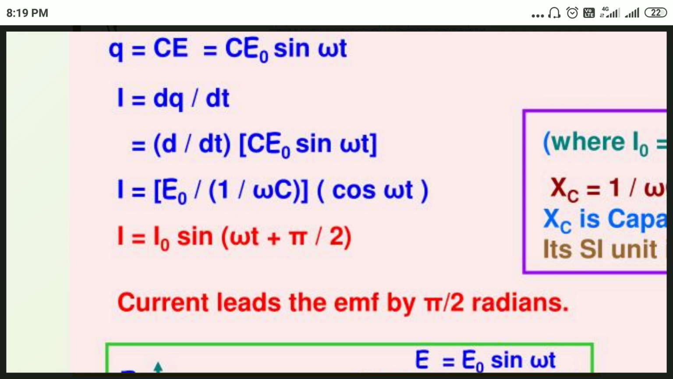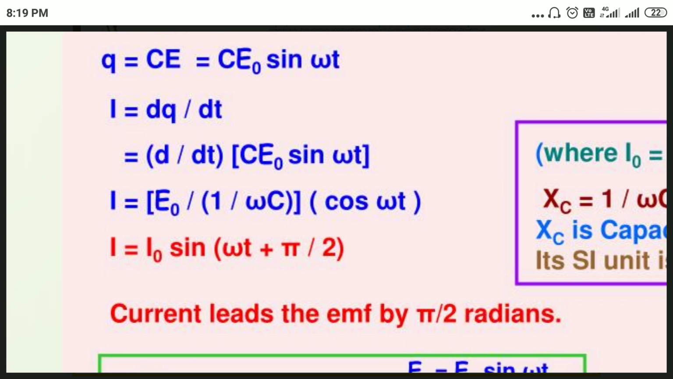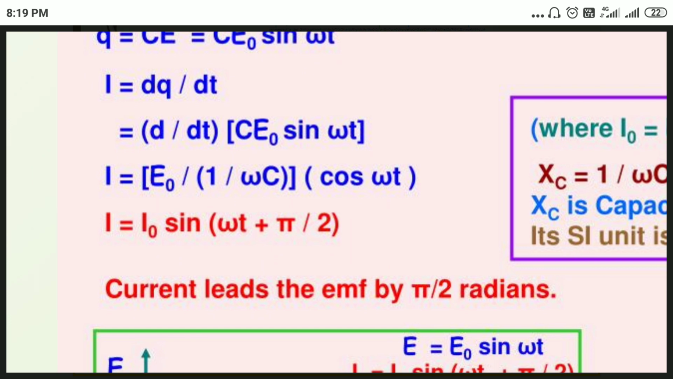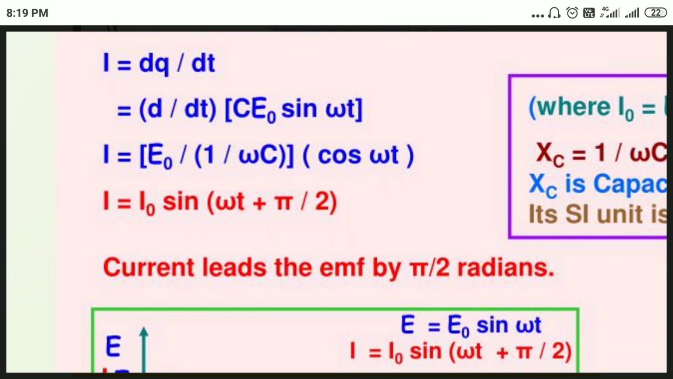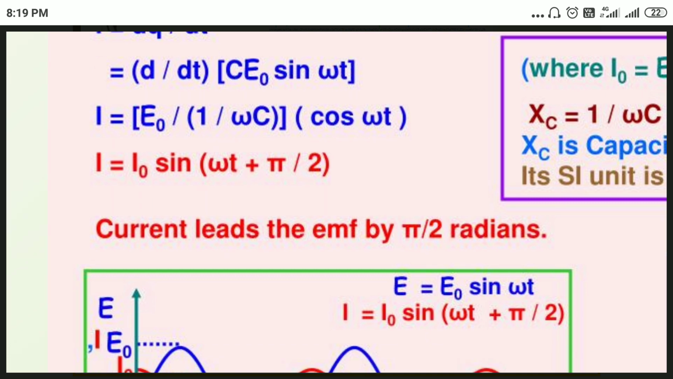So now write the q value in the dq by dt equation. What is the q value? C E naught sin omega t. Now differentiate sin omega t. The differentiation of sin omega t is cos omega t times omega C. So E naught times omega C is nothing but I naught. The remaining term is cos omega t, which can be written as sin of omega t plus pi by 2.